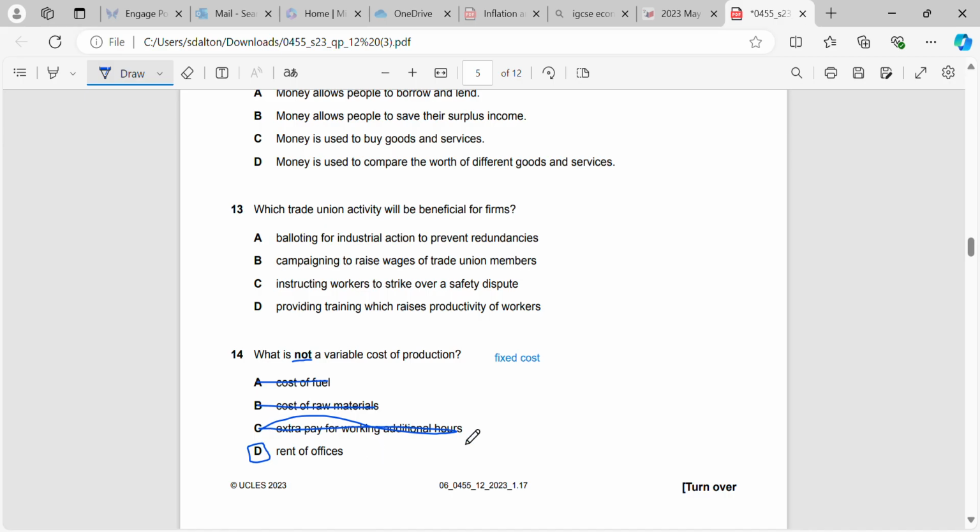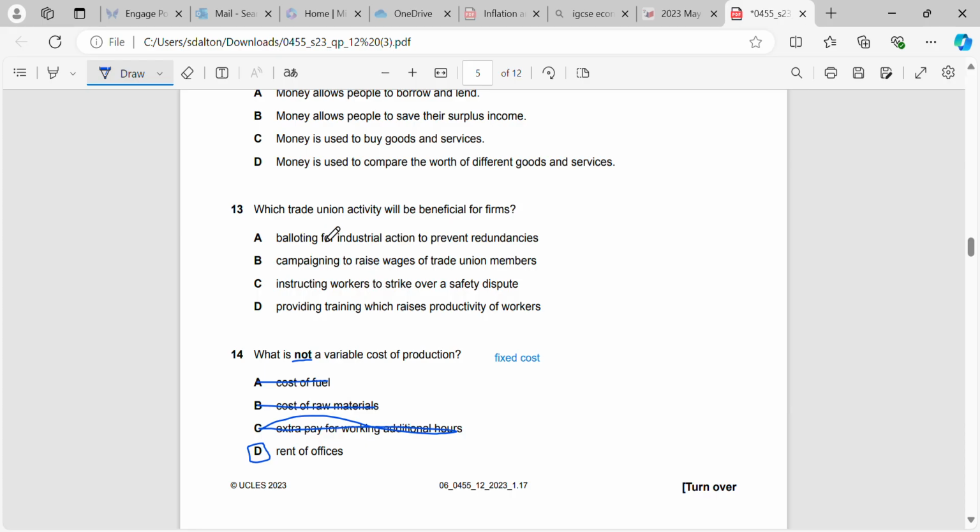You might have a worker working 10 hours of overtime this month and 20 hours of overtime next month. So next month we'd have to pay them more money than we paid them last month. And the cost of raw materials and the cost of fuel would constantly change depending on how the market is performing for those two.